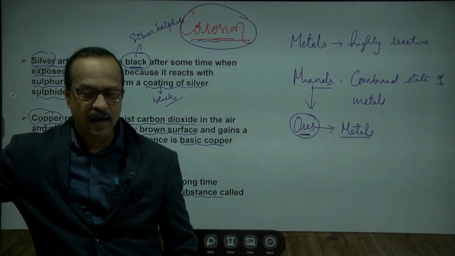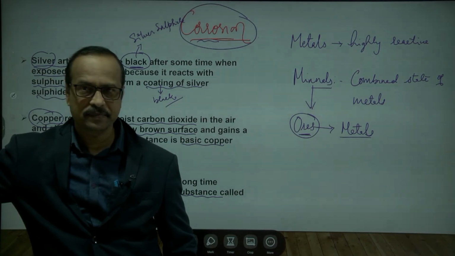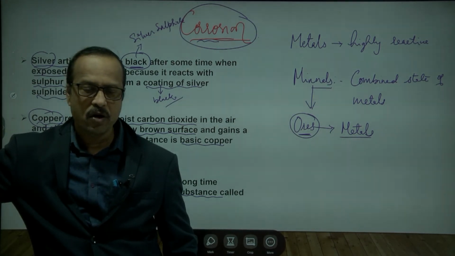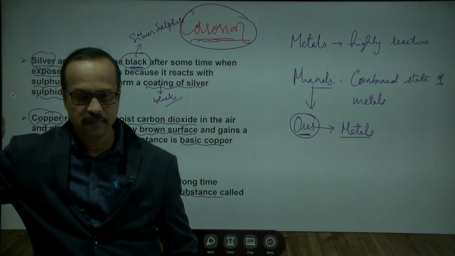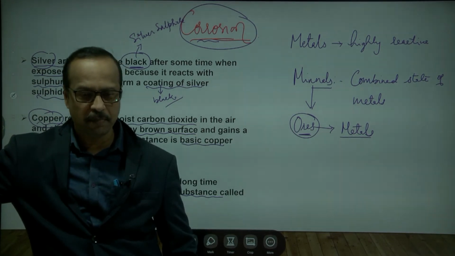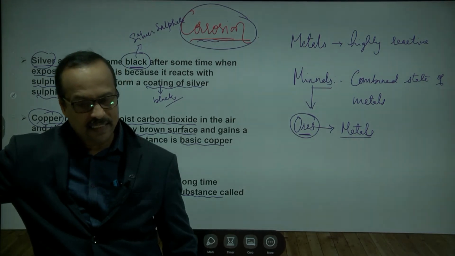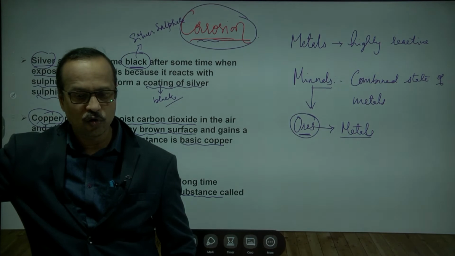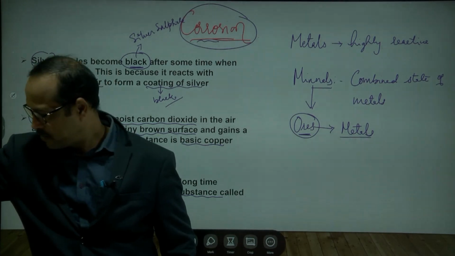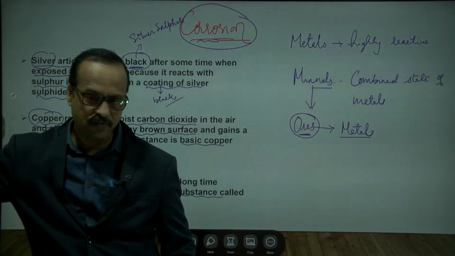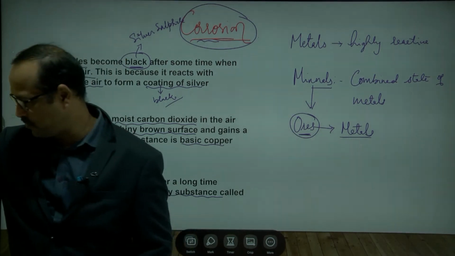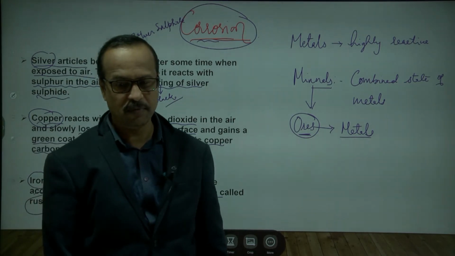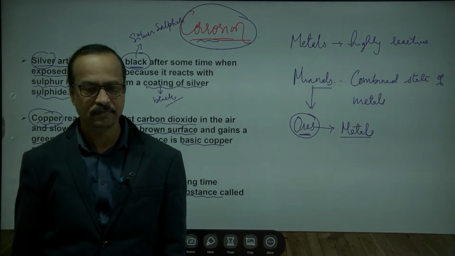such as oxygen, carbon dioxide, moisture, meaning water vapor, etc., to form a wastage layer on the surface of the metal.